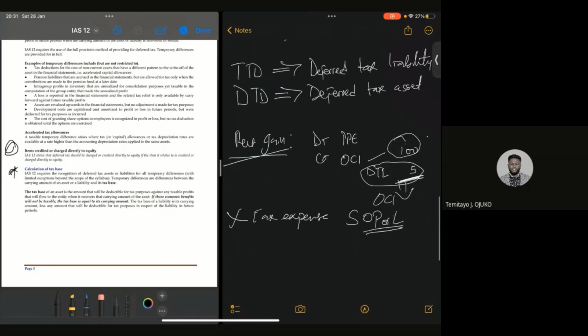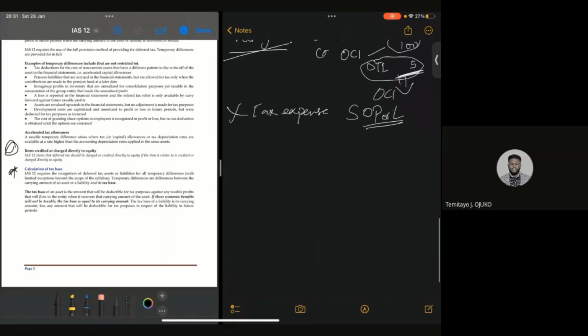Now, let's go straight to the calculation of tax base and calculation of carrying amount. Let me start with carrying amount, abbreviated as CA.